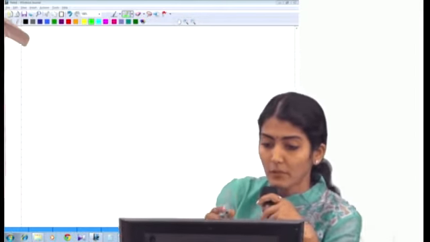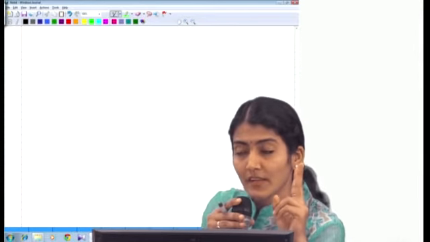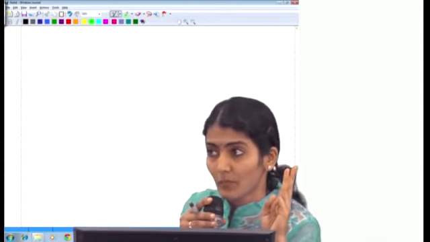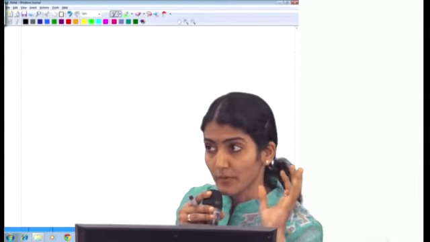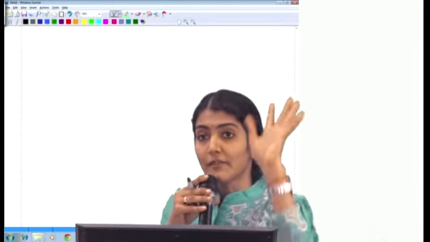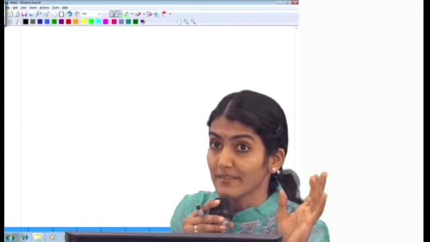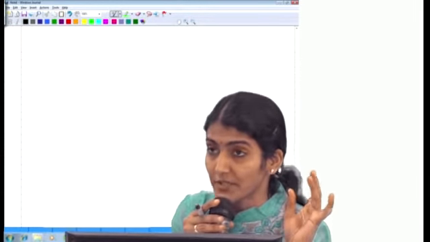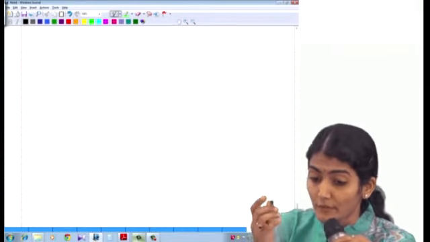Right. So what is clause 1? CARO 2016. Fixed assets. 2, 3, 189 parties. 4, LIGS: loans, investments, guarantees, securities. 5, deposits from public. 6, cost records. 7, statutory dues and repayment of dues. 9, end use of money raised.